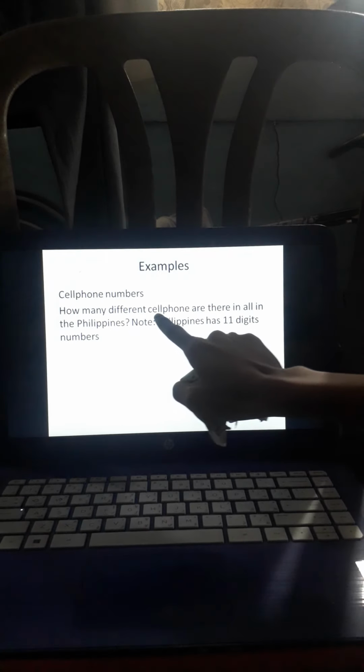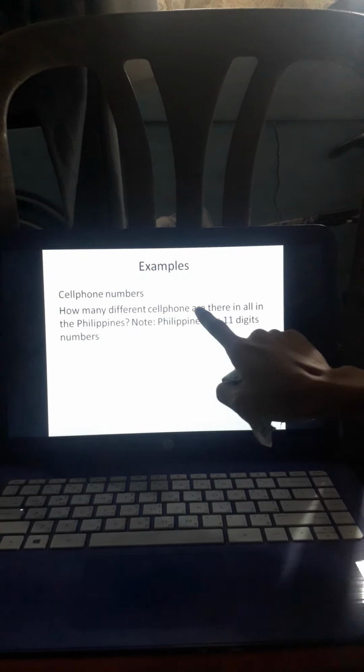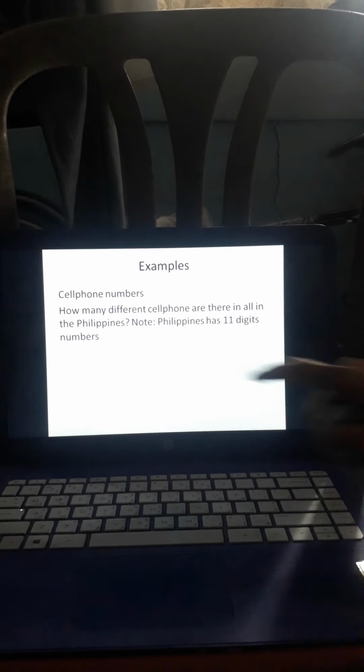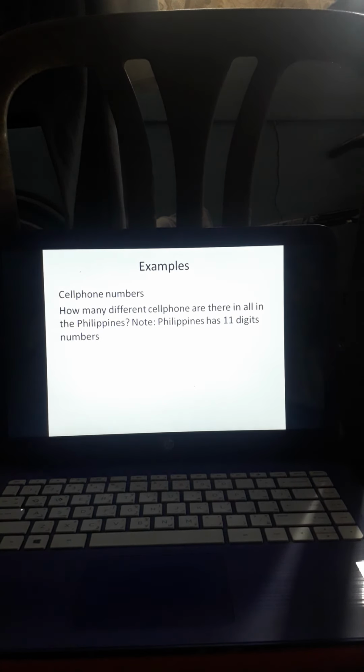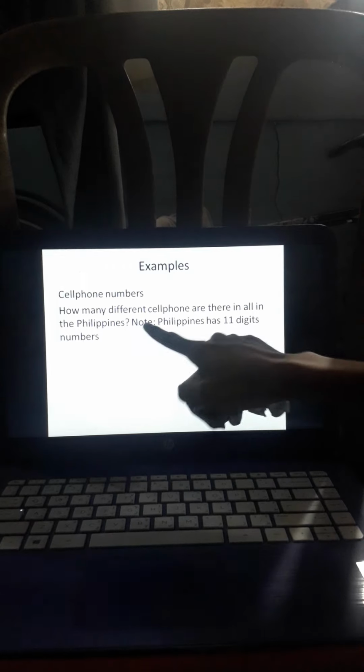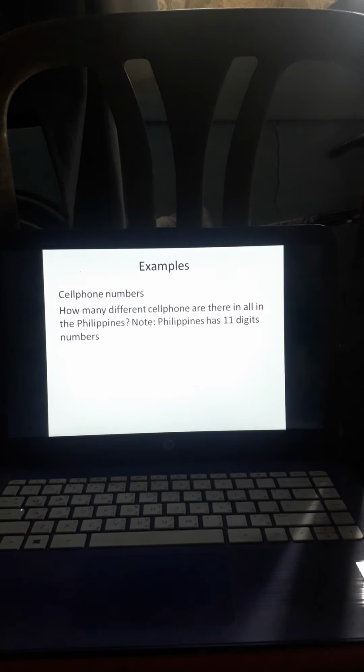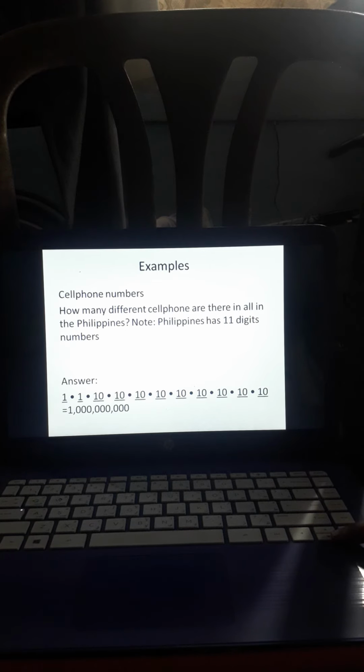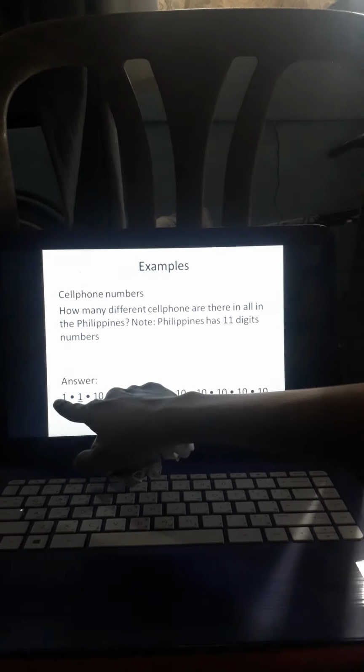Okay, example. Next example po natin, cellphone numbers. Sa cellphone numbers po, okay. How many different cellphone numbers are there in all in the Philippines? Ilan daw po lahat ng cellphone numbers sa Pilipinas? Note, Philippines has 11-digit numbers. Ngayon po, so we have 11-digit numbers. Pansinin nyo, yung numbers sa Pilipinas, ang una po lagi ay 09. So, sa una at pangalawa